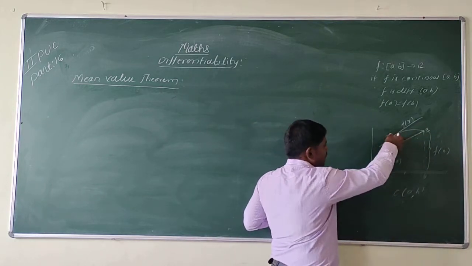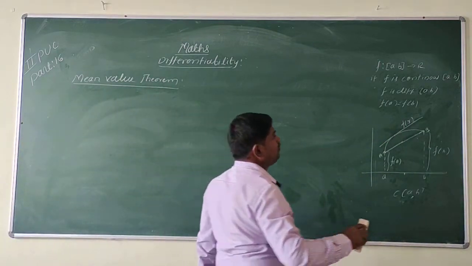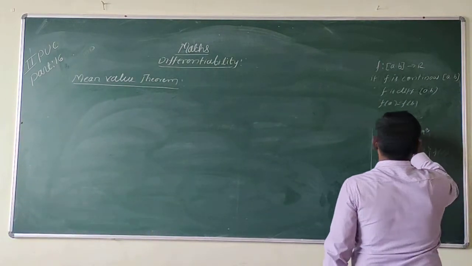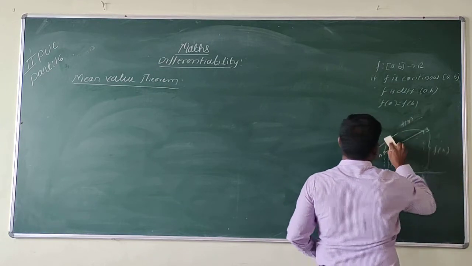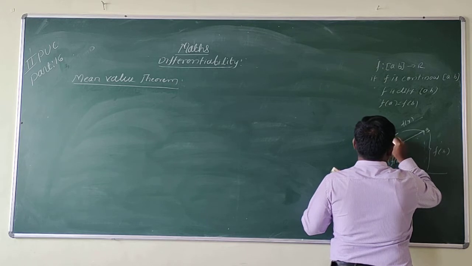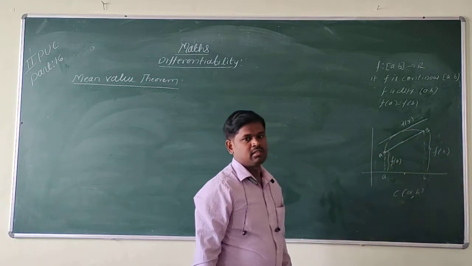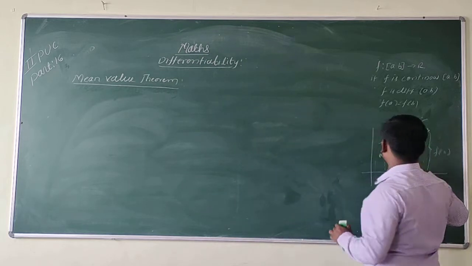So they are parallel. Particularly at this point, they are parallel. This is the mean value theorem.